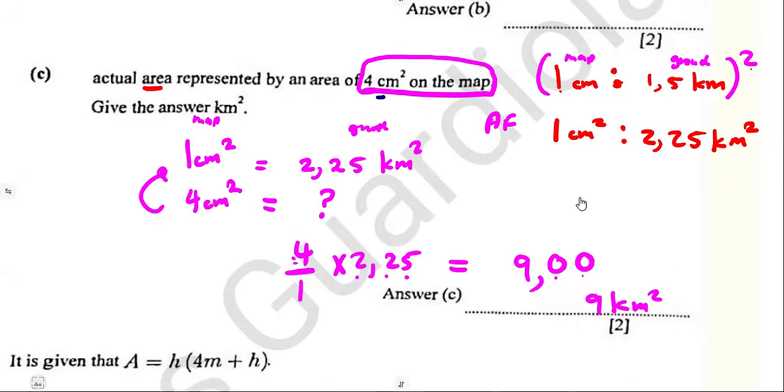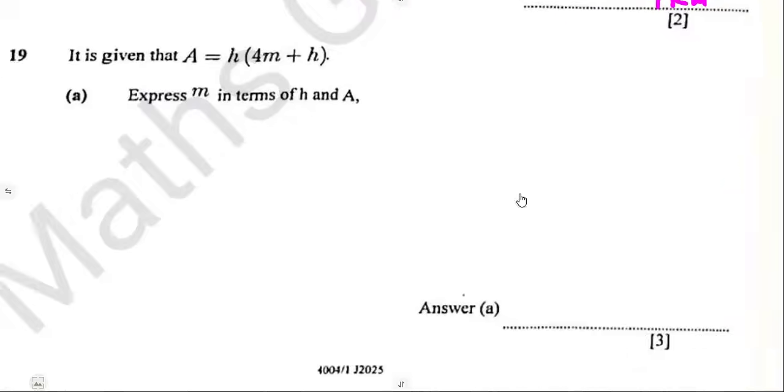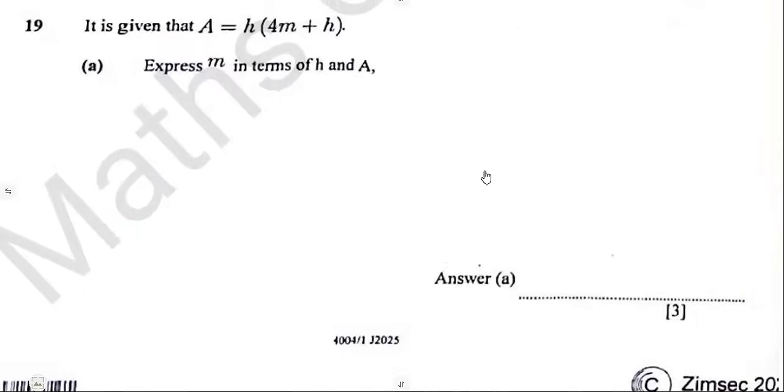You just have to play around the question. It is given on question number 19. We are given that A is equal to this part, then express M in terms of H and A. They are simply saying, make M the subject of the formula. Make M the subject. So this is what we are given. There are so many ways that we can answer this question.